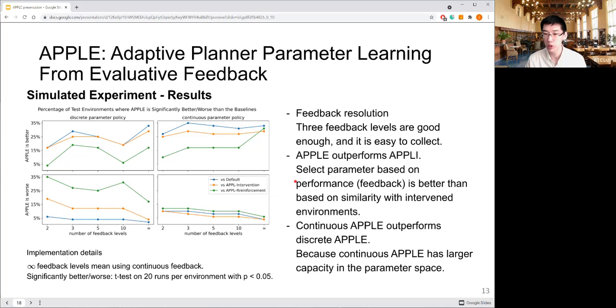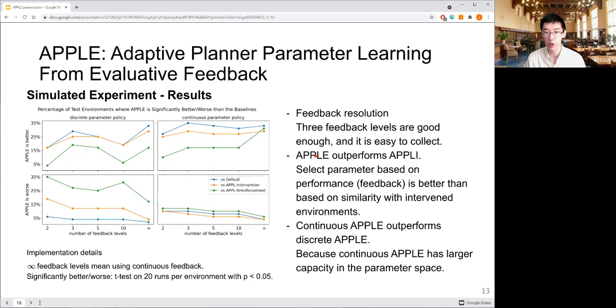That's because FOE is selecting parameters based on feedback, which is a performance measure. Instead, FOI will select parameters based on whether the current environment is similar to the environment where it collected interventions. So it's selecting based on similarity. Of course, selecting based on performance makes more sense than based on similarity.